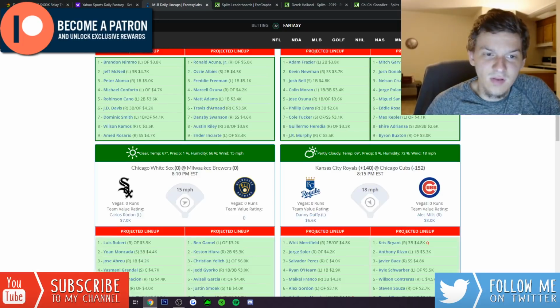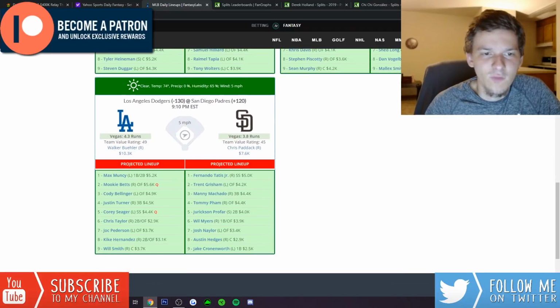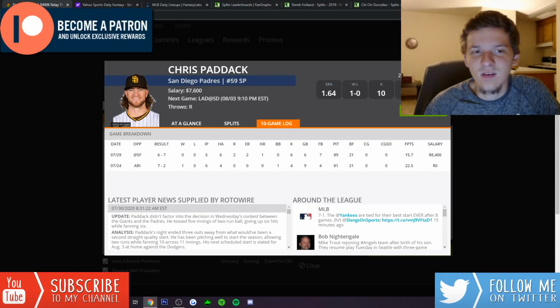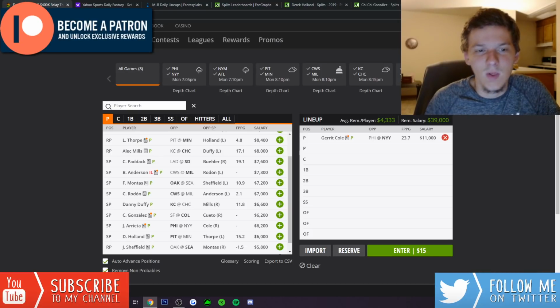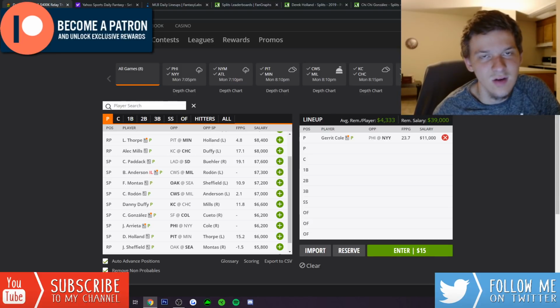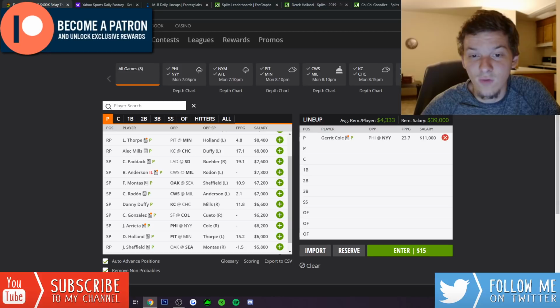But for what it's worth, the Dodgers still have a very low implied run total, 4.3 implied runs. I have some interest in Paddock just because I think he's so talented. He's a great pitcher. He has good strikeout stuff. At 7,600, I'll take a shot on him on DraftKings. Now, I don't know if he's going to be a core play for me in a bunch of my lineups, but if, say, I'm playing 10 lineups on DraftKings, he probably makes it into at least one or two. I definitely want to be over the field on him in multi-entry stuff. So if he's going to be single digit in terms of ownership, I do want to get double the field because I think there's definitely upside for Chris Paddock, especially at a $7,600 price tag.